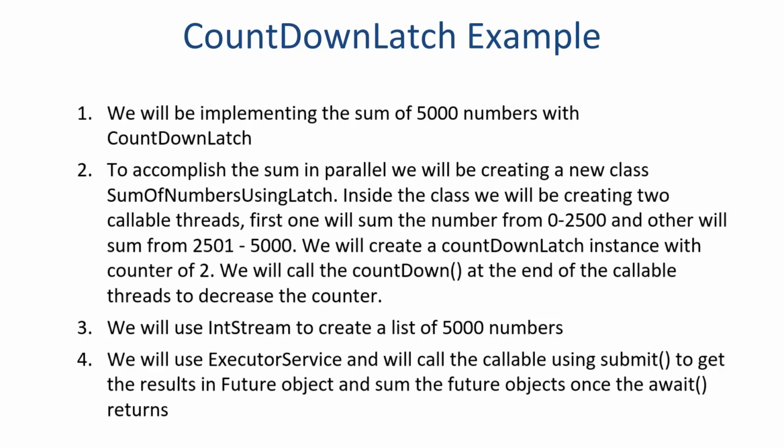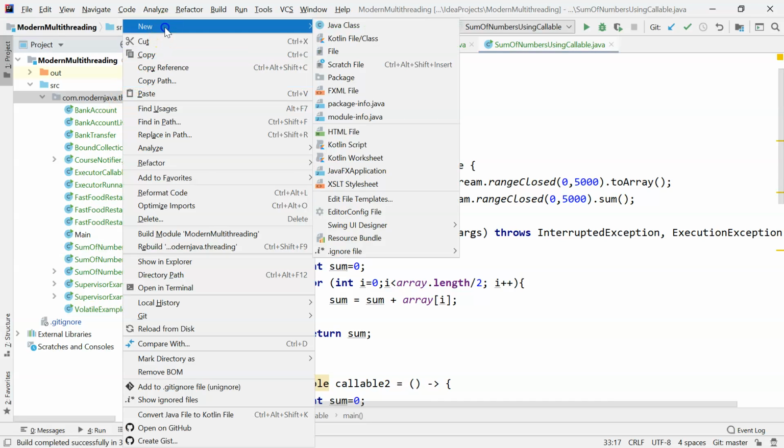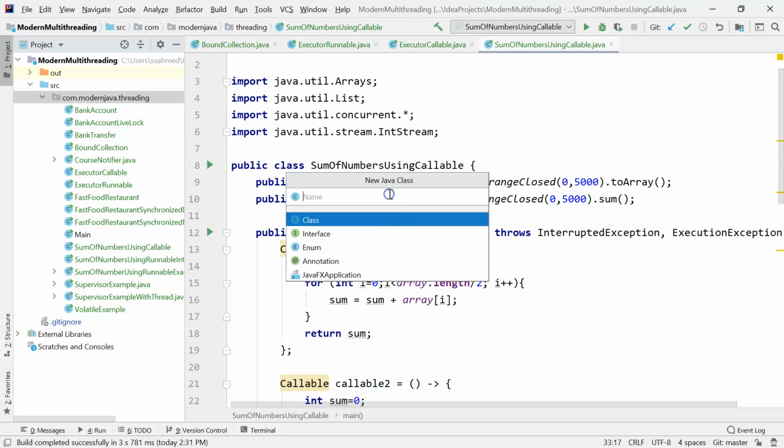Now let's implement this example in IntelliJ. So now let's implement the example. So right-click and create a new class. The name of the class is SumOfNumbersUsingLatch.